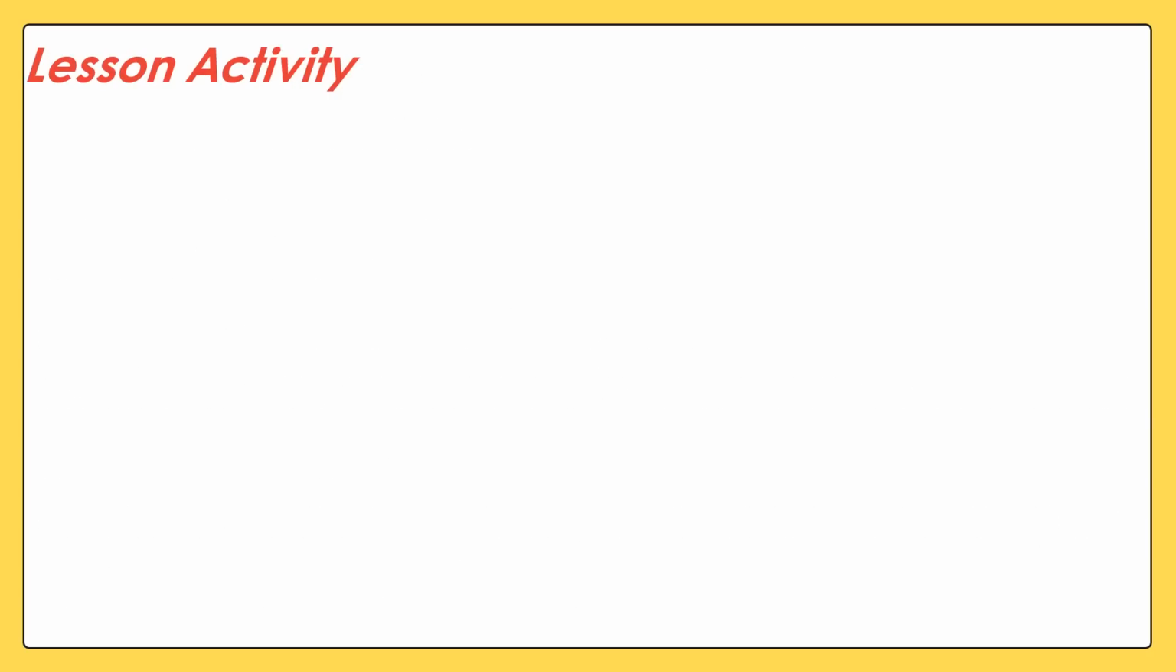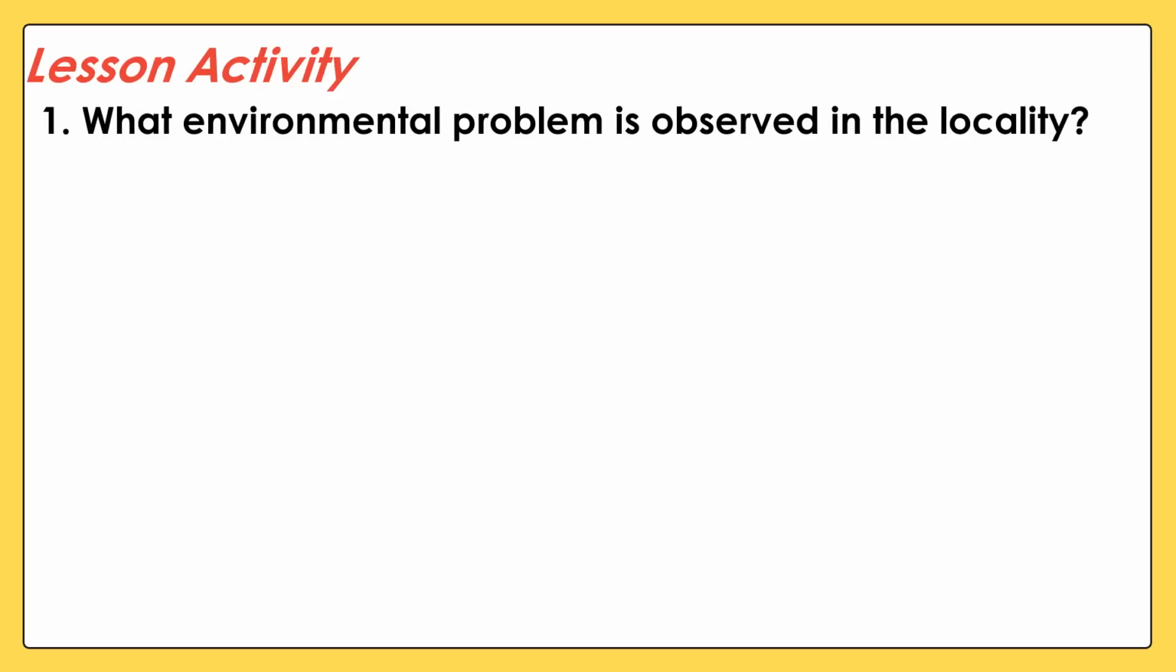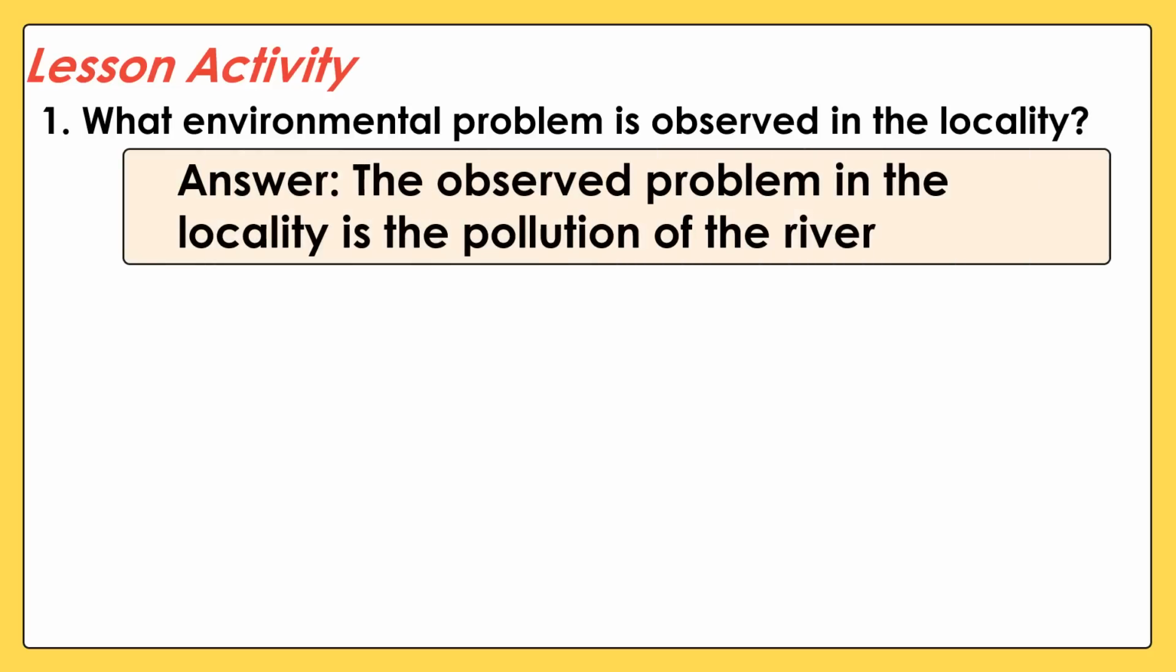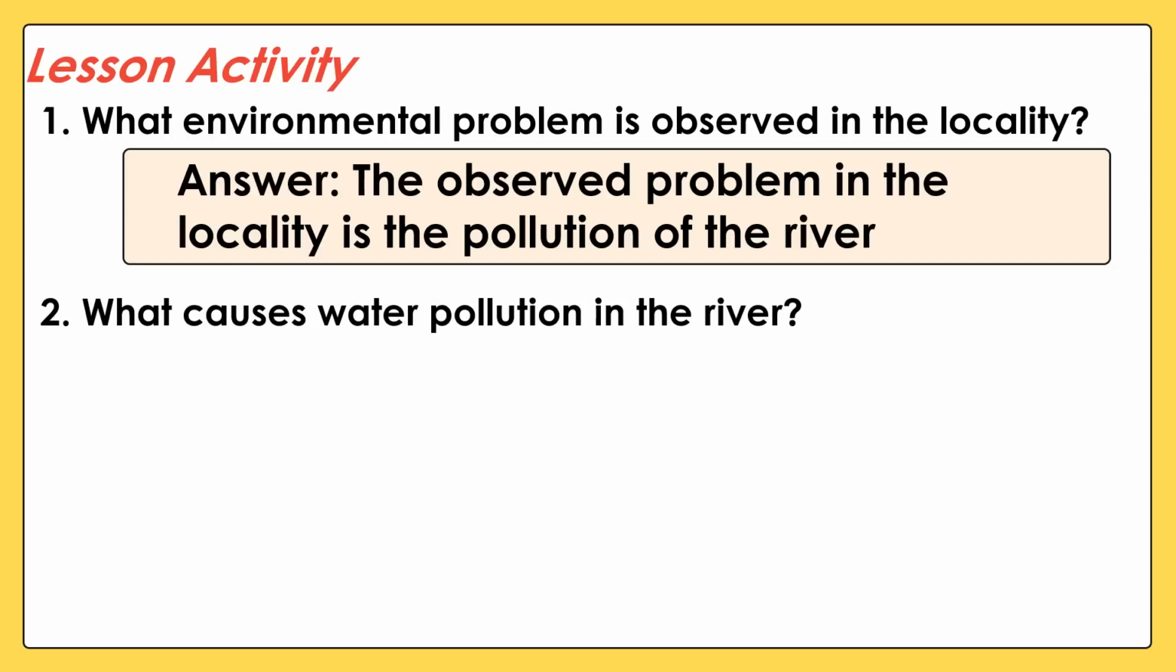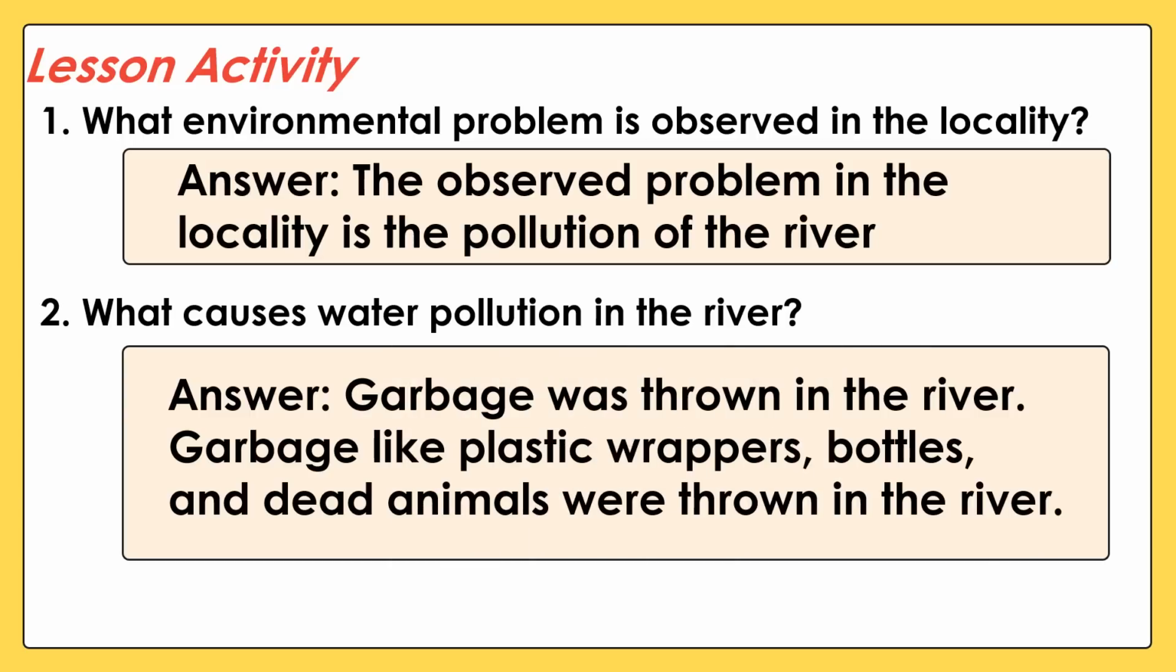For our lesson activity, here are the answers. Number 1, what environmental problem is observed in the locality? The answer, the observed problem in the locality is the pollution of the river. Number 2, what causes water pollution in the river? The answer, garbage was thrown in the river. Garbage like plastic wrappers, bottles, and dead animals were thrown in the river.